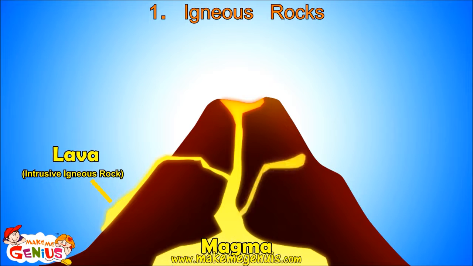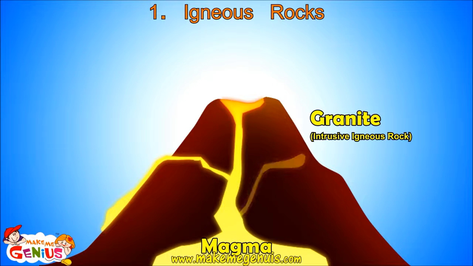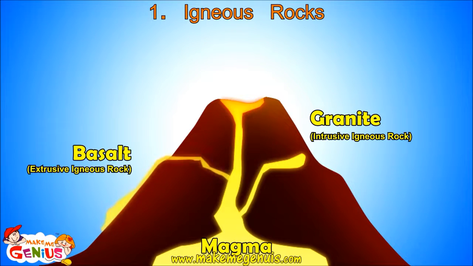Whatever magma cools inside under the surface of the Earth changes into granite. It is a kind of igneous rock. The lava, which comes out and gets in touch with air, cools down faster. This cooled down lava forms basalt rocks. Basalt rocks are also igneous rocks. So, there are 2 main types of igneous rocks. Ones that are formed when magma comes out, which are basalt, and others when magma cools down under the surface of the Earth. These are granite rocks.